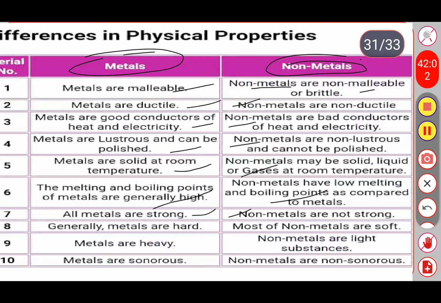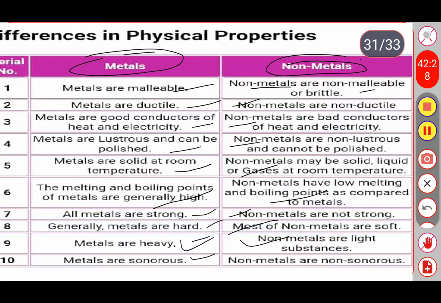And the ninth difference is, metals are heavy in nature. Non-metals are lighter substances. And the next one is, metals have one more special characteristic, that is sonorous. Non-metals are non-sonorous. So these are some of the differences between the metals and non-metals on the basis